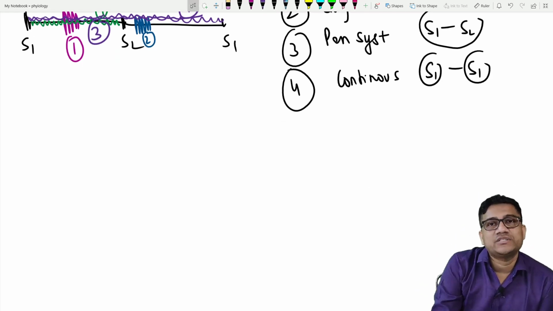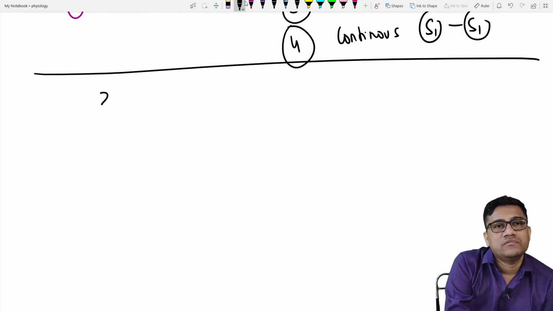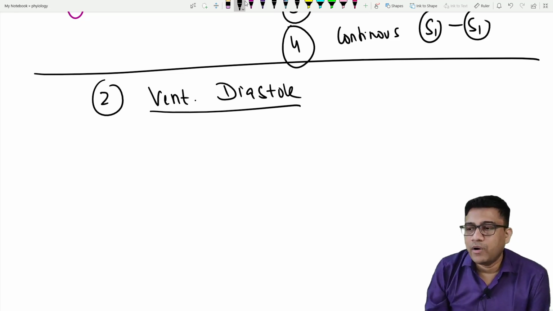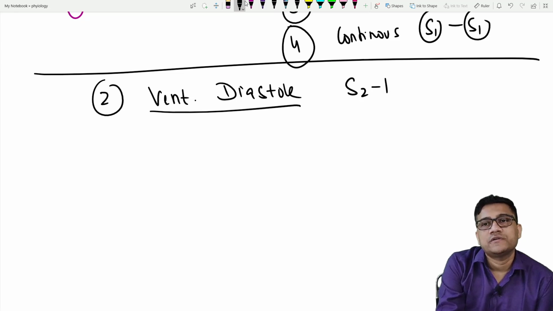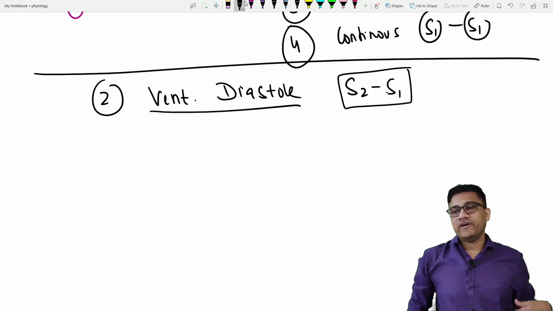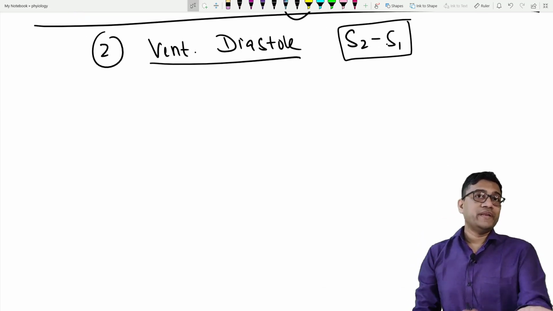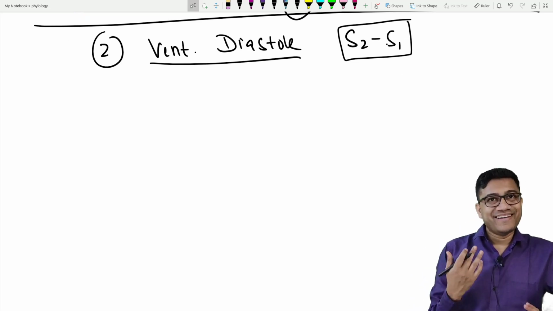Now we see diastole. Ventricular diastole. So what is the funda about the ventricular diastole? First, it is S2 to S1. And when does it start? The answer is it starts with the first relaxation.